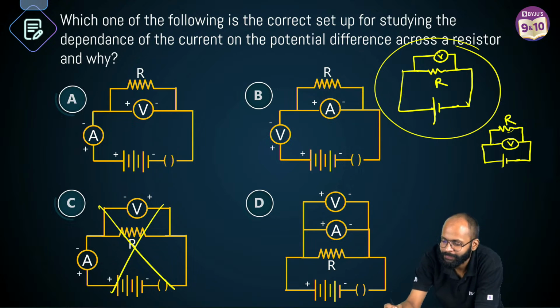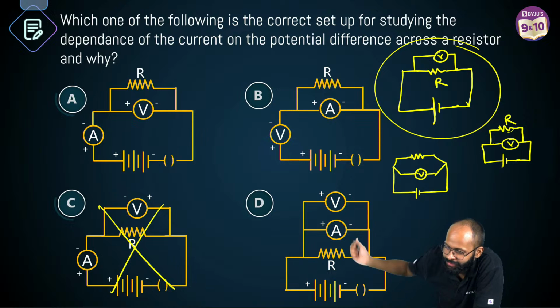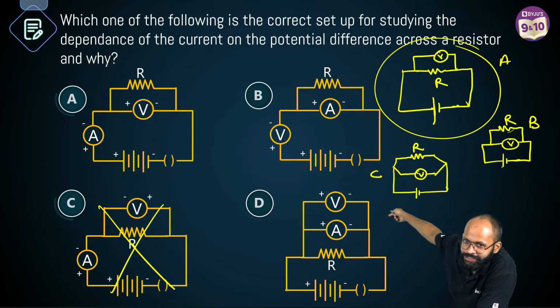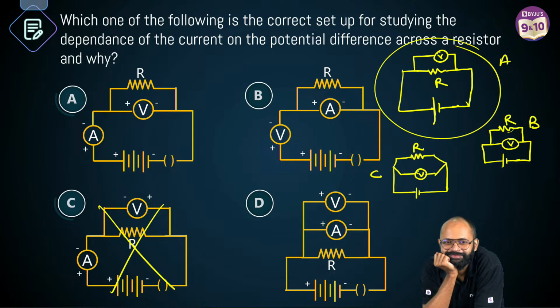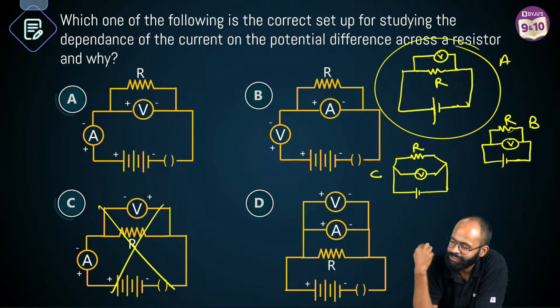Let me draw one more. Now you tell me. This is A, this is B, this is C, this is R. A, B, C. Is A and C same? They are same. All three are same. Guys, all three are same. Don't be confused. Think about it.